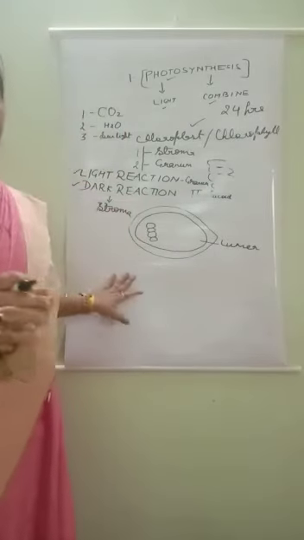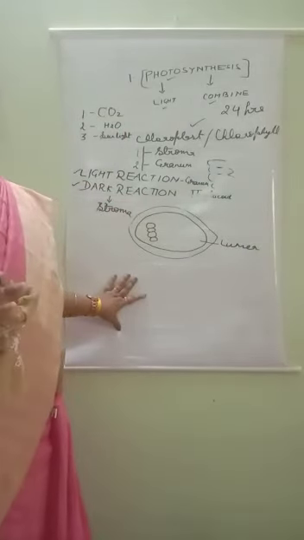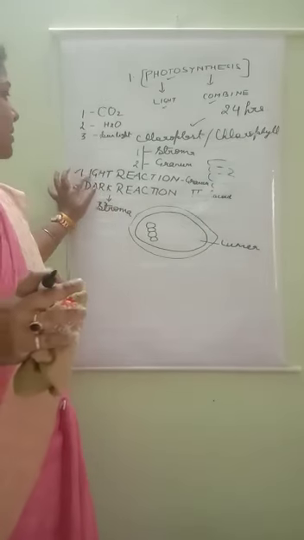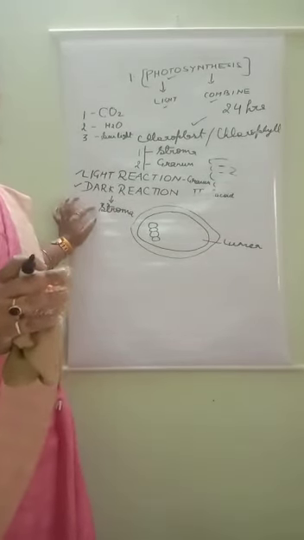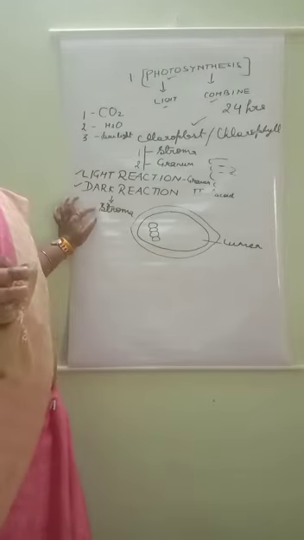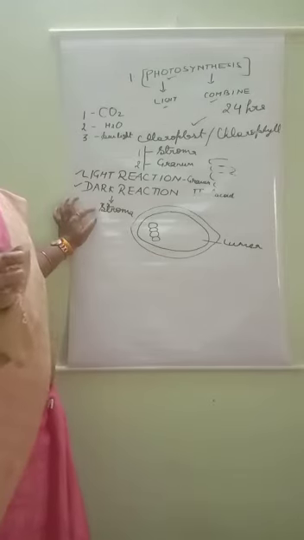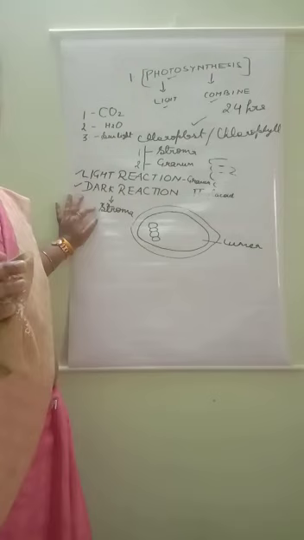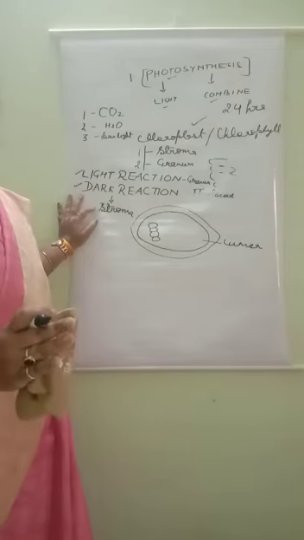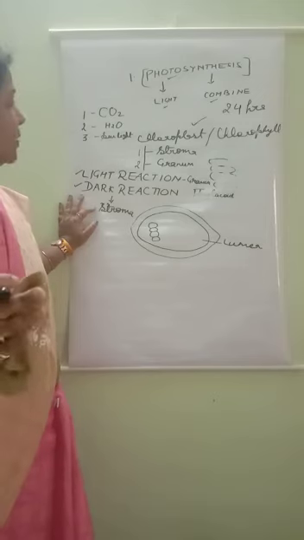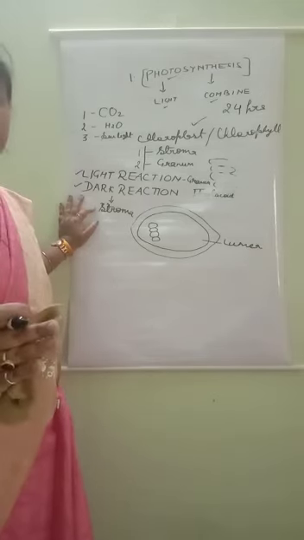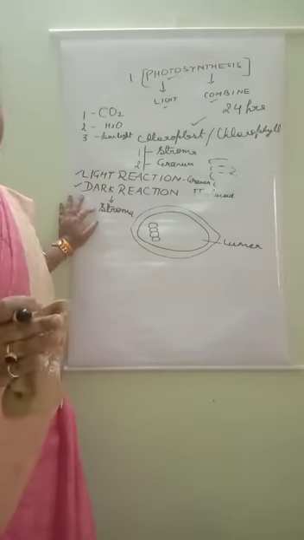Understood, all of you? This way photosynthesis completes in two steps. After that we will study the mechanism of photosynthesis, which means how light reaction takes place and how dark reaction takes place. In my next video I will teach you how light reaction takes place and how dark reaction takes place.